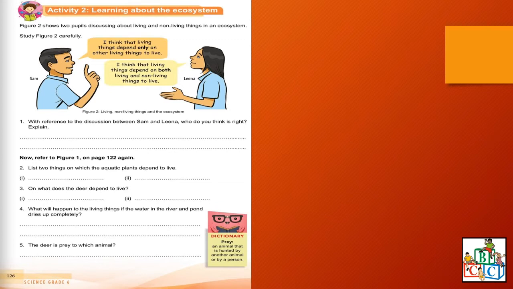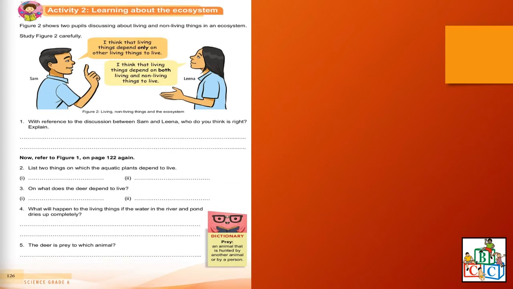Now refer to figure 1 on page 122 again. List two things on which the aquatic plants depend to live. On what does the deer depend to live? What will happen to the living things if the water in the river and pond dries up completely?